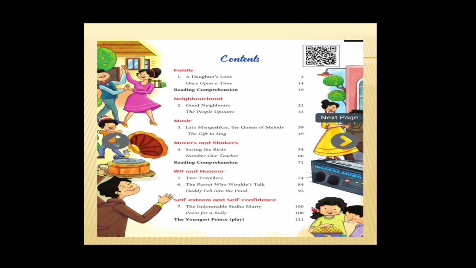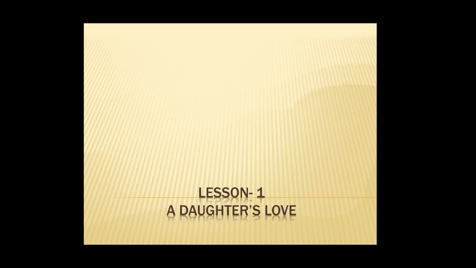So, under family, if you see, we have a story, A Daughter's Love, and the second one is Once Upon a Time. It's a poem. So, let's learn about A Daughter's Love. So, lesson number 1, A Daughter's Love.